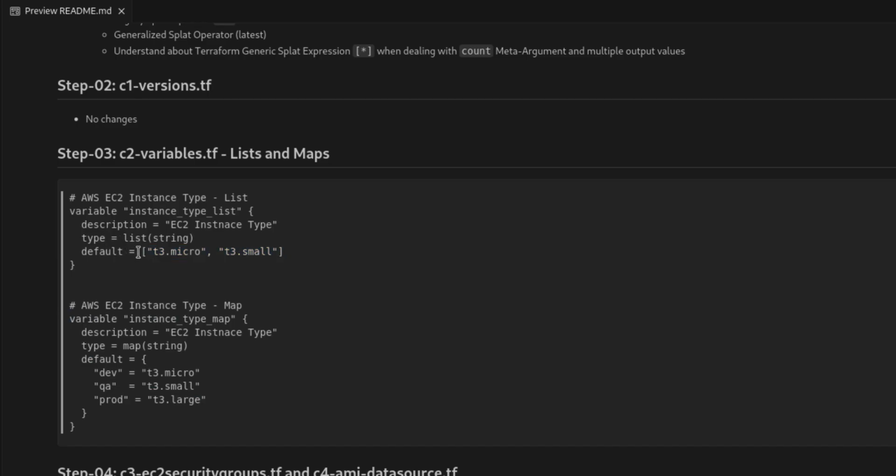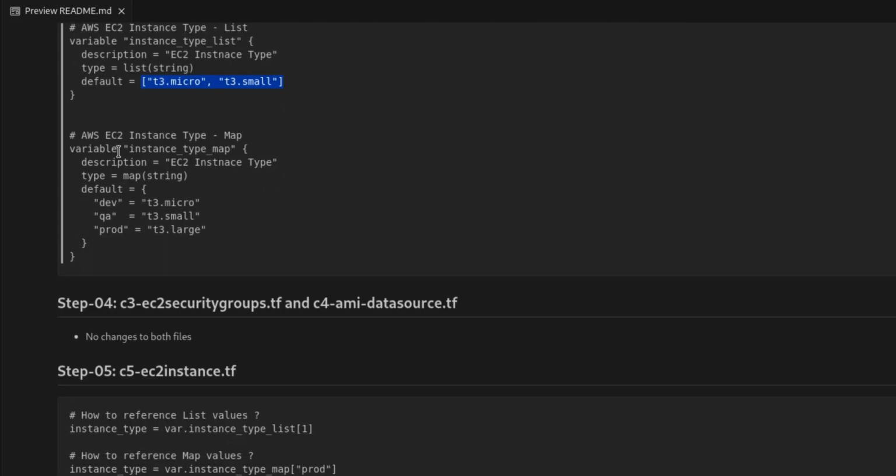We are going to pick up any one of the values. This is how we define the list value in normal JSON list items, and default will be t3.micro and t3.small. Similarly, another example is map, variable instance_type_map, description, and here we will use map. If you notice, in the list we are giving the default values in the form of JSON list items, whereas in the case of map we are giving the values in dictionary format, because curly braces represent more of a dictionary.